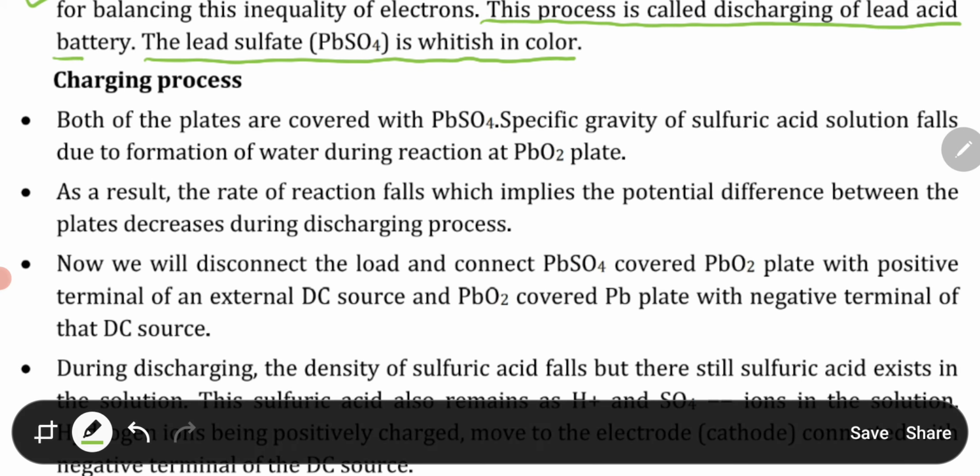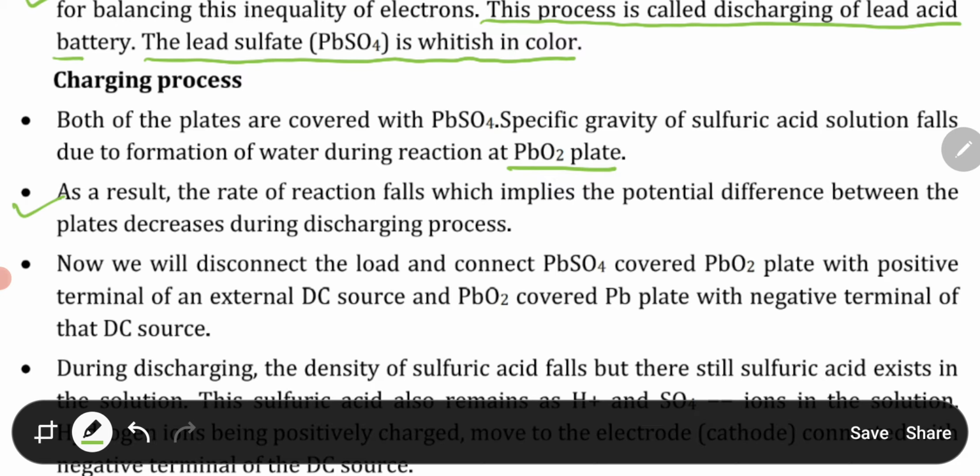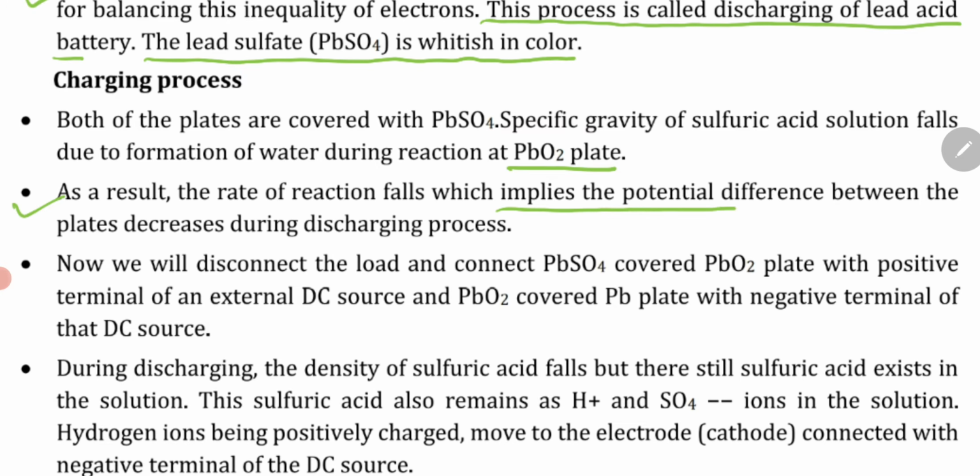Now both of the plates are covered with PbSO4, and the specific gravity of the sulfuric acid solution falls due to the formation of water during the reaction at the lead peroxide plate. As a result the rate of reaction falls, which implies the potential difference between the plates decreases during the discharging process.